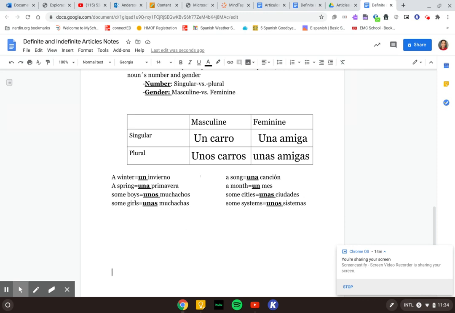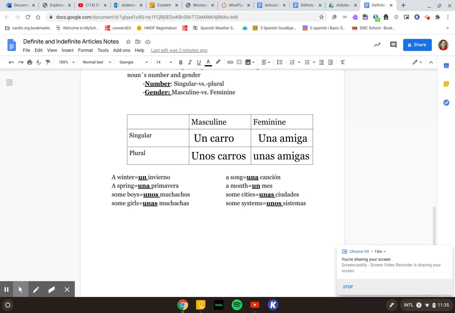So unos is going to become un, and then we want to lose the O because it's now singular. Unas ciudades, some cities. We want to change that to a city. Unas muchachas, some girls. Let's change that to a girl. So remember, unas is going to become una in the singular. And then we have to lose the S since it's now singular.